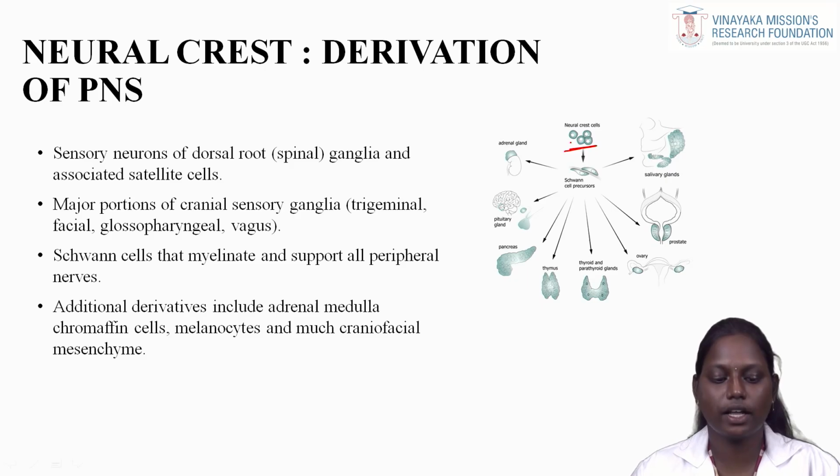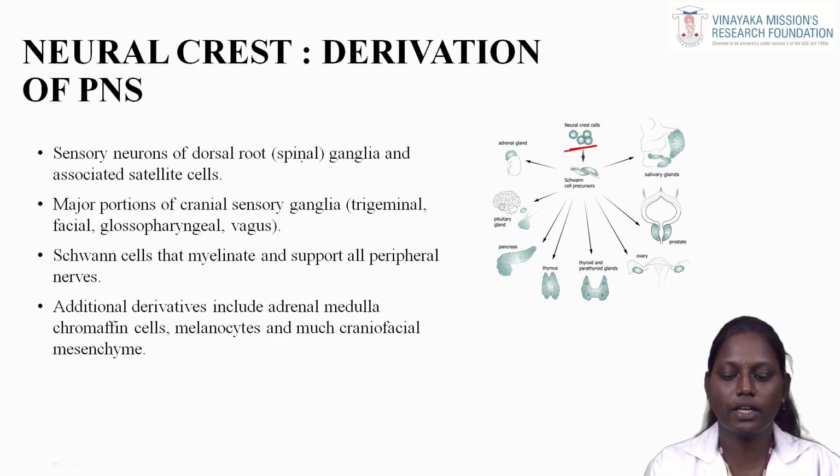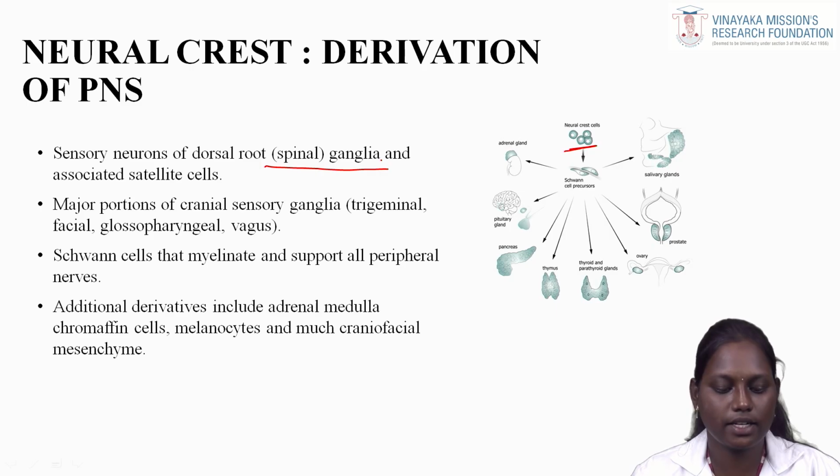Neural crest cells, derivation of peripheral nervous system. The neural crest cells develop to form the dorsal root ganglion, which has a vital role in transferring the neural information, or the sensory information, from the skin to the thalamus, higher order. Sensory neurons of a dorsal root, spinal ganglia and the associated satellite cells.